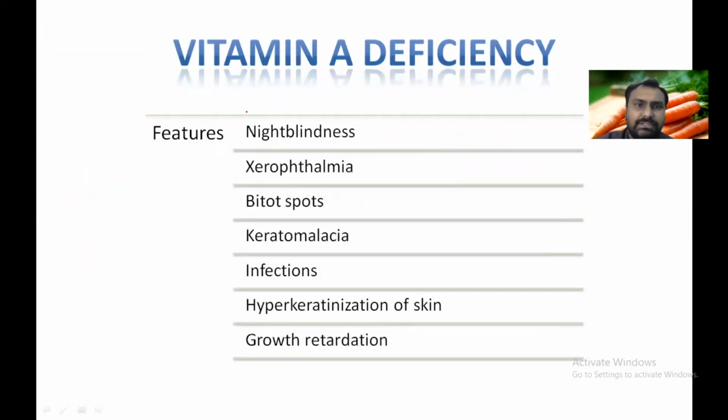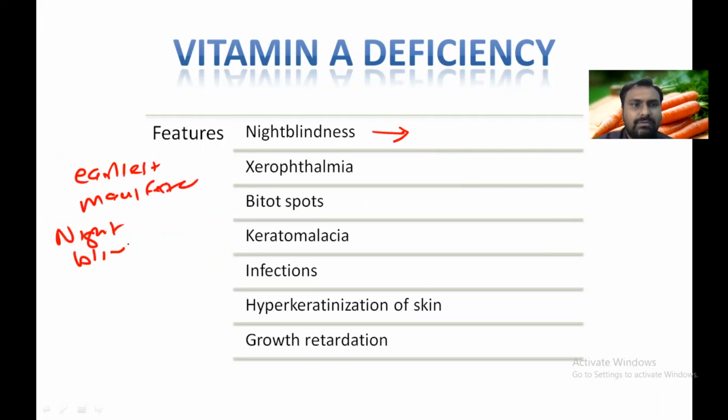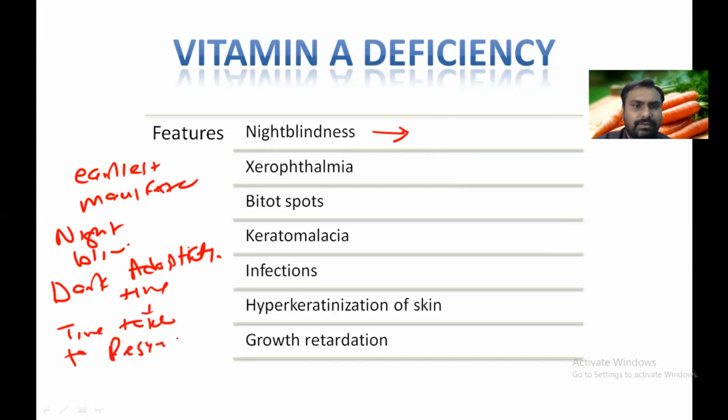Now, what are the features? Night blindness is the earliest manifestation of vitamin A deficiency. There is something called the dark adaptation time, the time taken to resynthesize the rhodopsin.